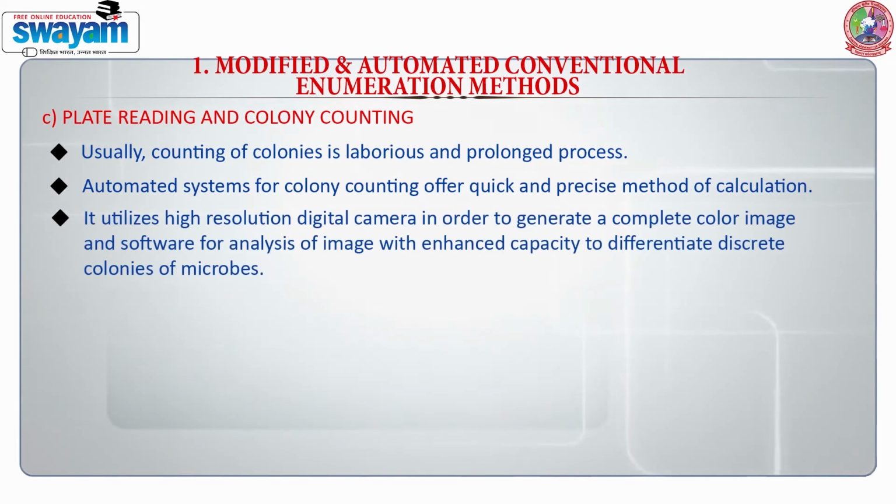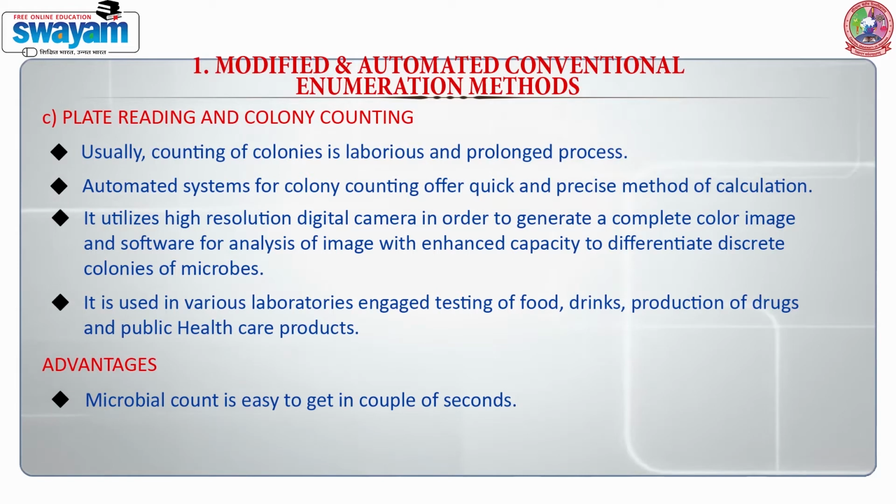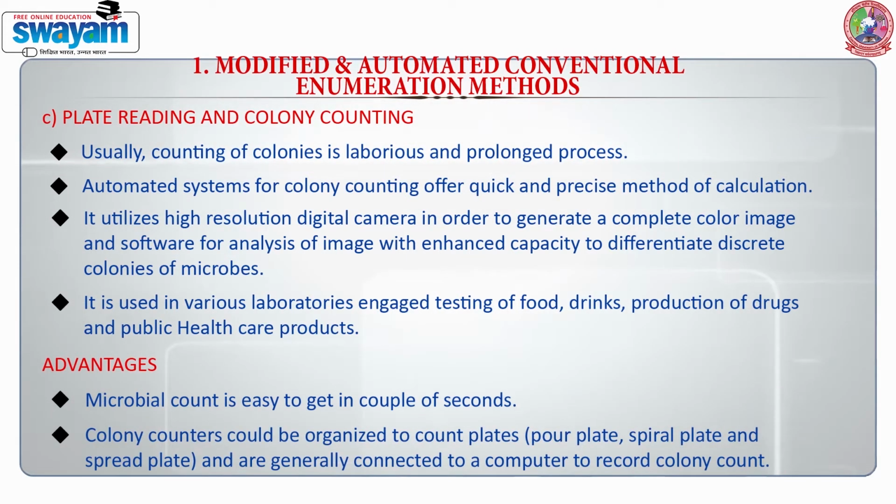It utilizes a high resolution digital camera to generate a complete color image and software for analysis of the image, with enhanced capacity to differentiate discrete colonies of microorganisms. It is used in various laboratories engaged in testing of food, drinks, production of drugs and public health care products. Advantages: microbial count is easy to get in a couple of seconds. Colony counters could be organized to count plates and are generally connected to a computer to record the colony count.